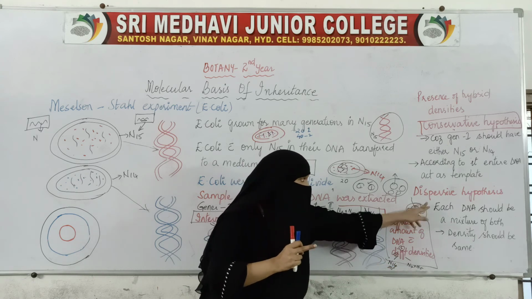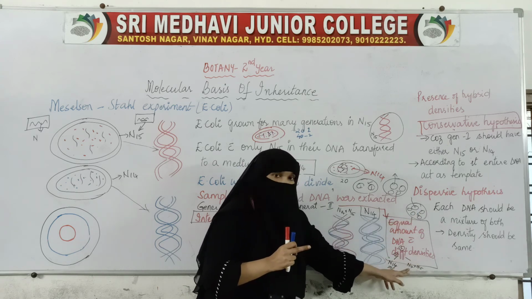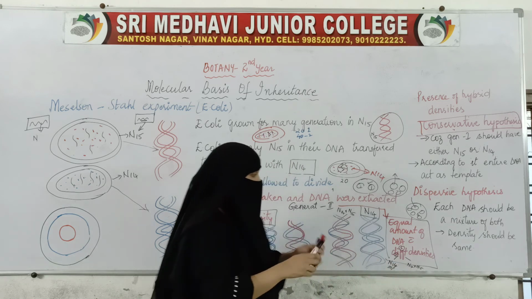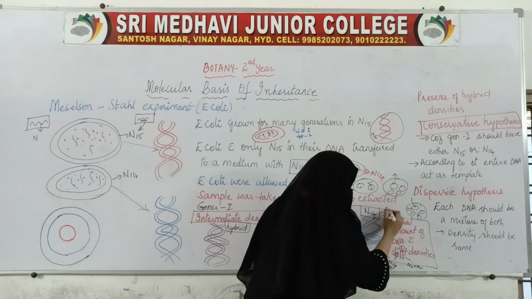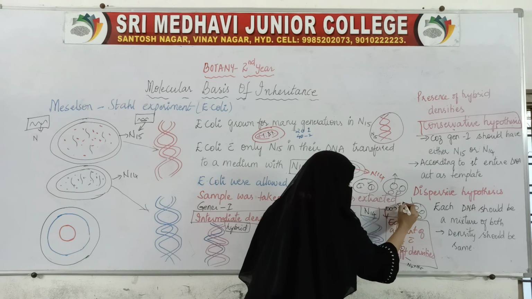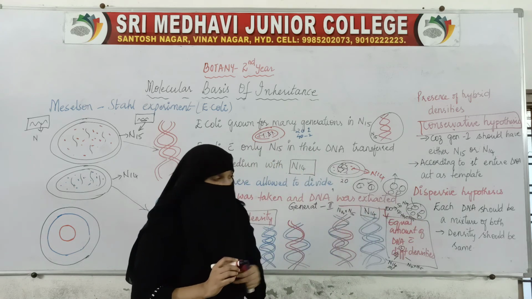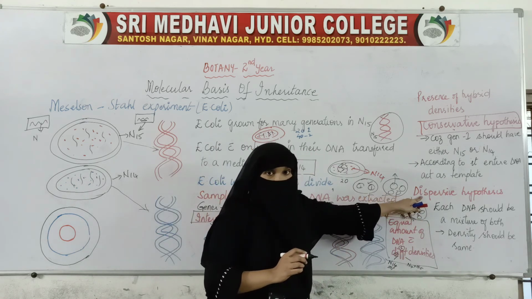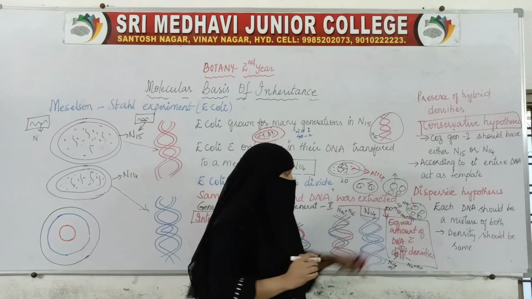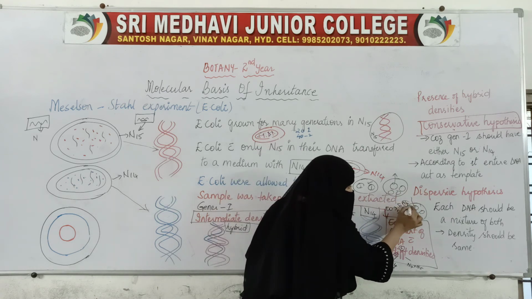See here, out of 100%, 50% was N14 and 50% was N14 plus N15. But according to the dispersive hypothesis, this should not be N14.